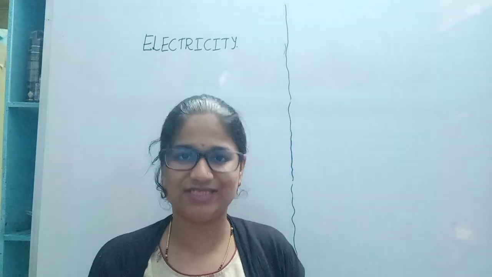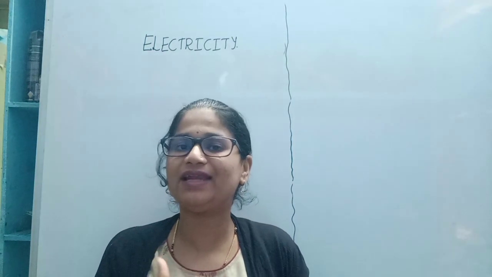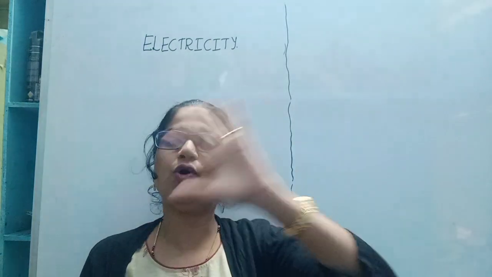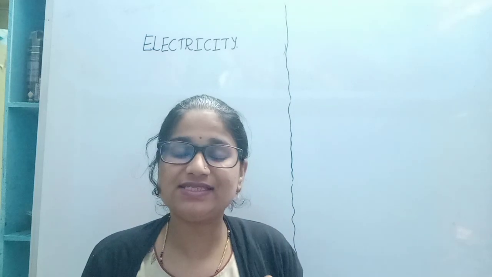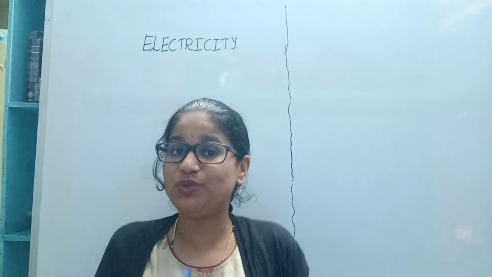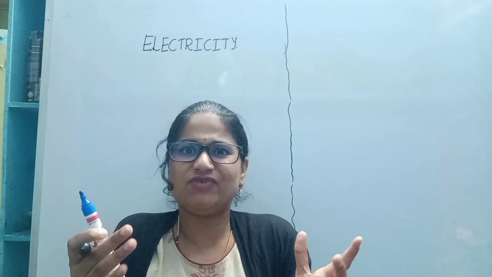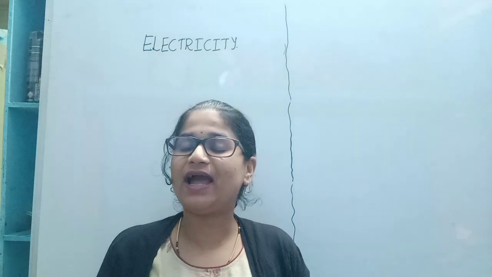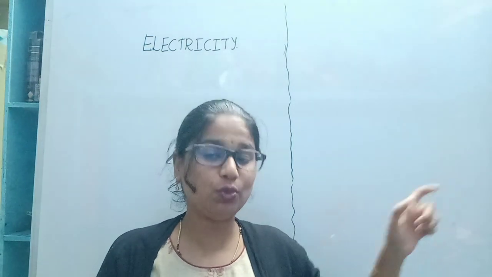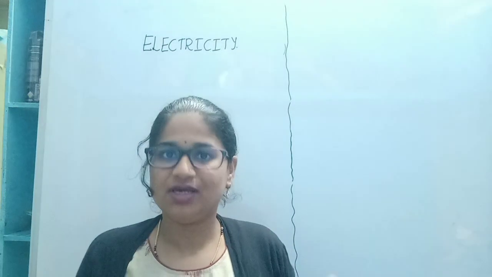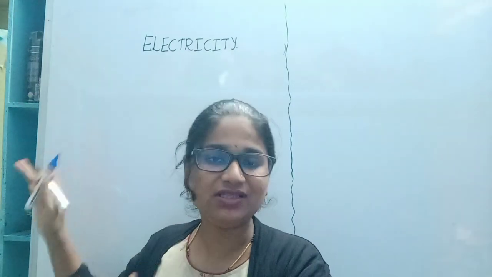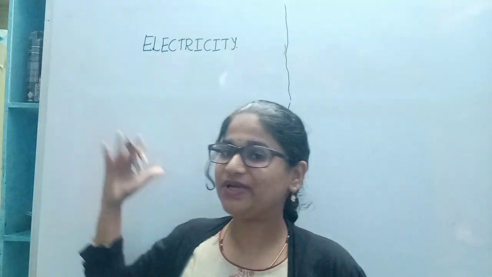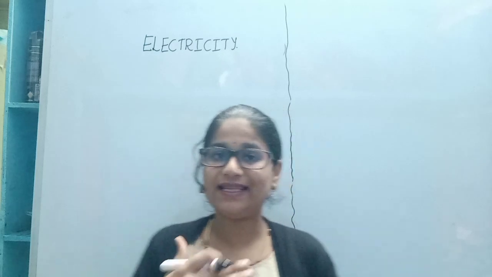Your science teacher. In the last class, we studied and completed the concept, the human eye and the colorful world. So we completed the whole concept related to light. Now let us discuss the thing which we are using every day, and which we cannot live without nowadays. That concept we are going to learn, and related to that concept we have two more concepts to concentrate on. This is a basic concept. If you learn this concept, then the other concepts will be very easy. So let us start. The topic name is electricity, or we can say the electric current.